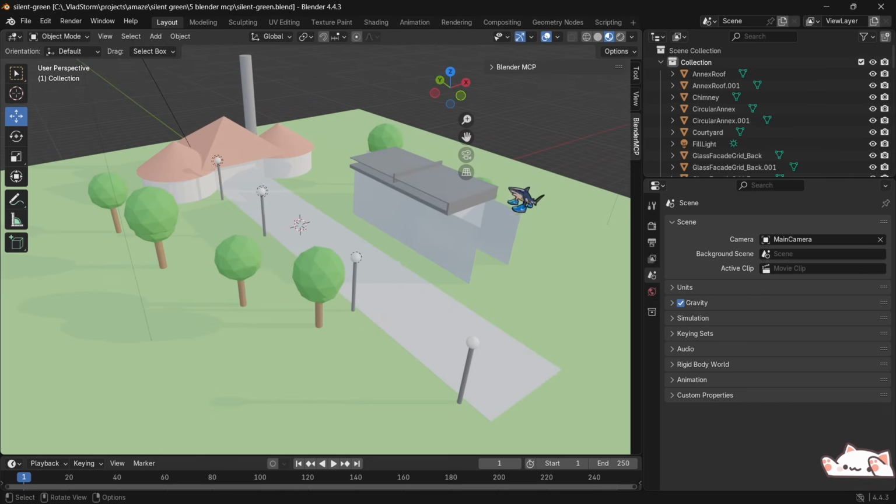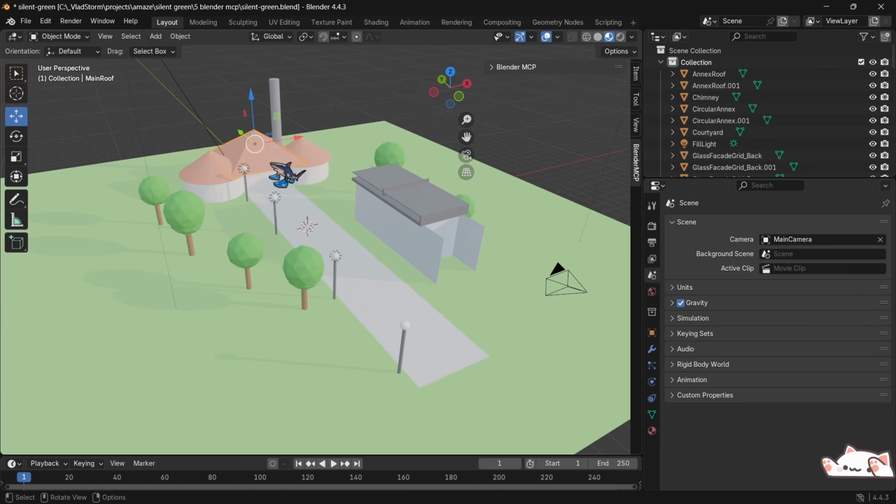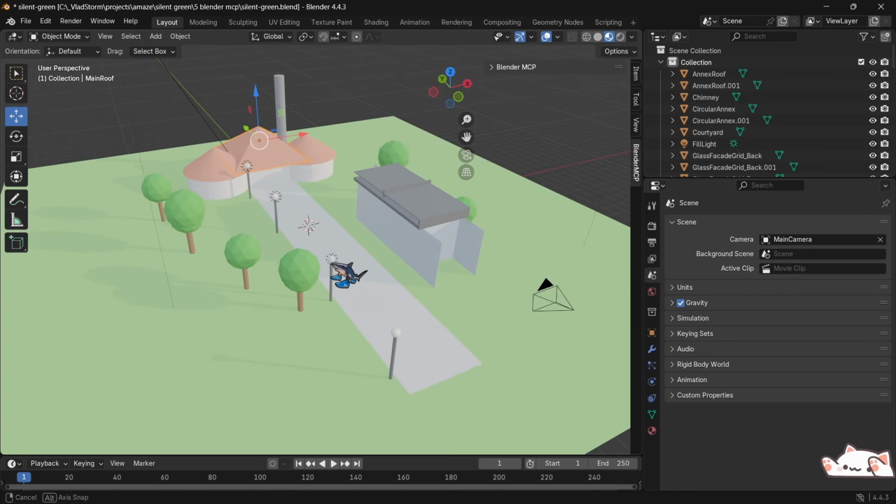So basically, I will drop this into Unity and I will replace each of the objects here with properly generated, more detailed versions of each part of this scene. So let's grab this model of the location and drop it into Unity.